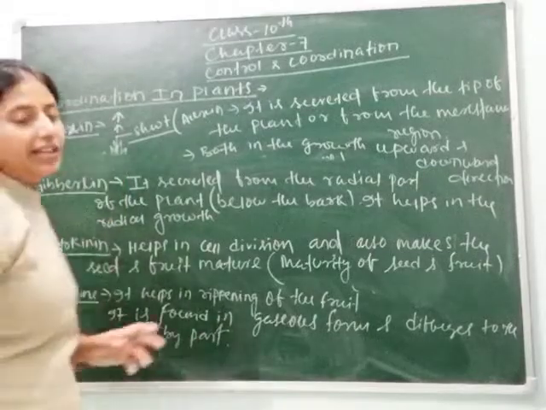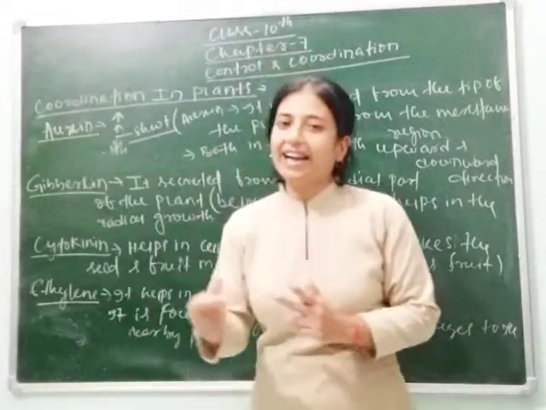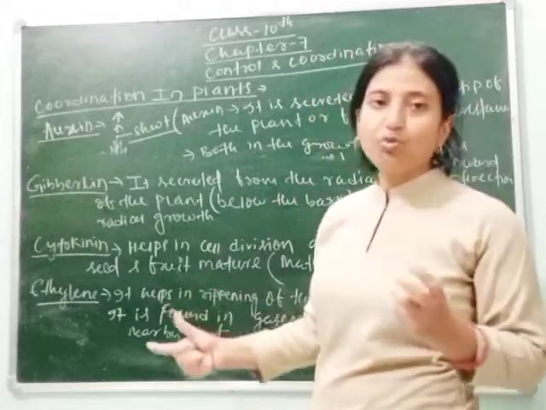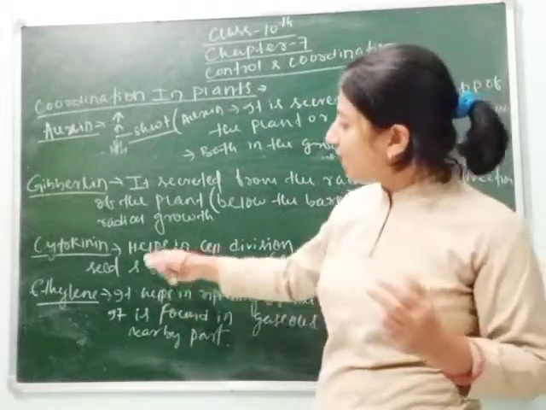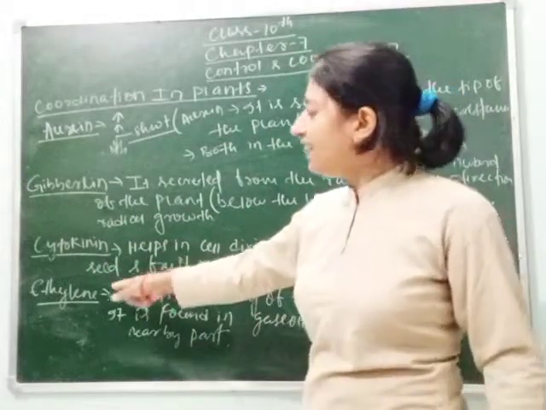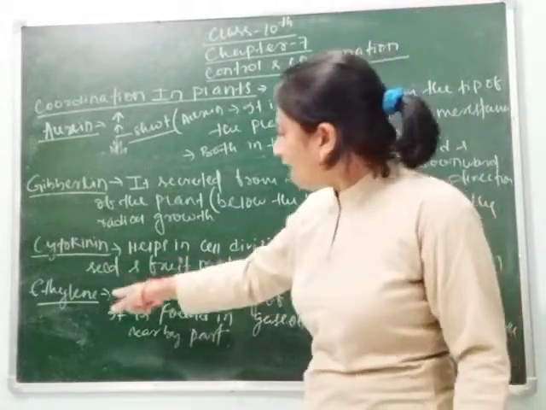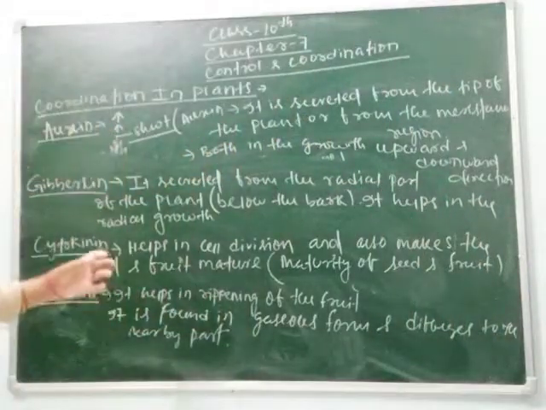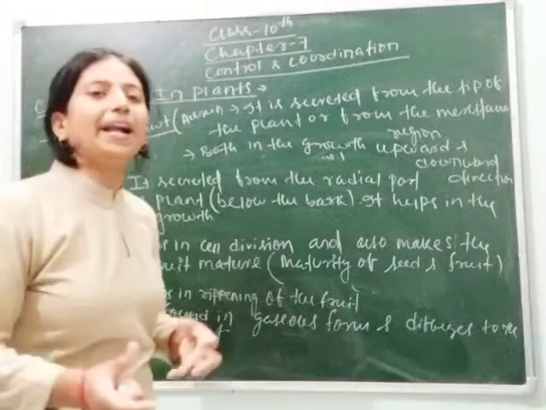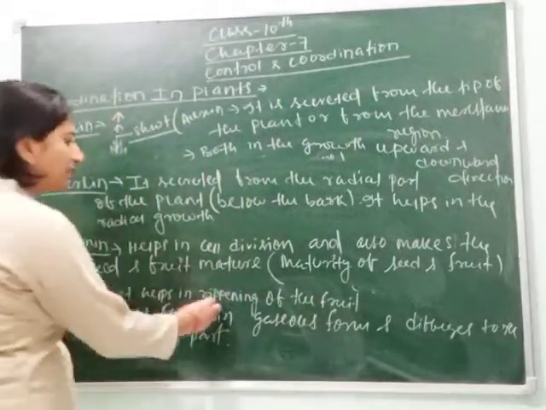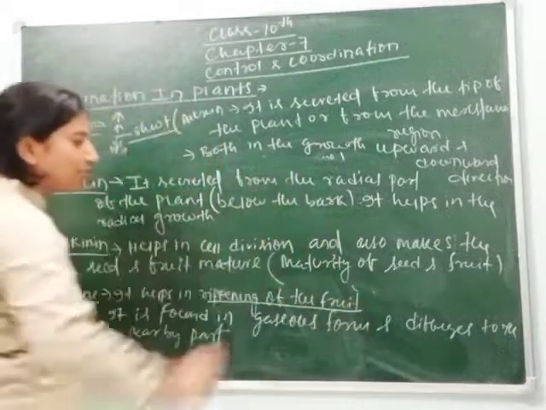Let's understand. Ethylene is secreted at the latter phase in the plant when the fruit and seed get mature. It means when the activity of cytokinin hormone is completed, then ethylene hormone is secreted, and as I have told you, it is found in gaseous form, so it diffuses to the nearby part and leads to ripening of the fruit. That's why here I write that it helps in ripening of the fruit.